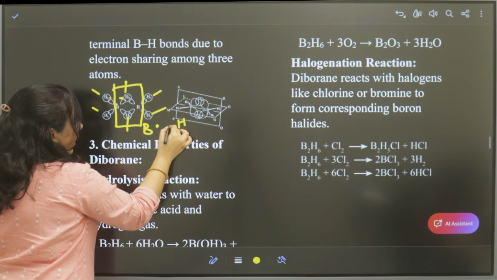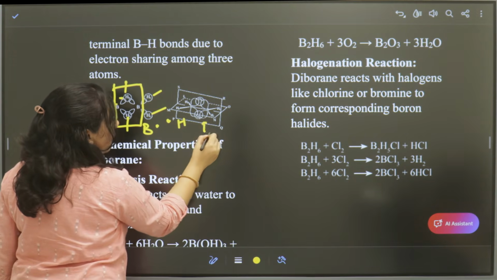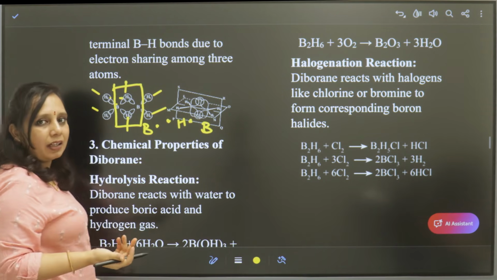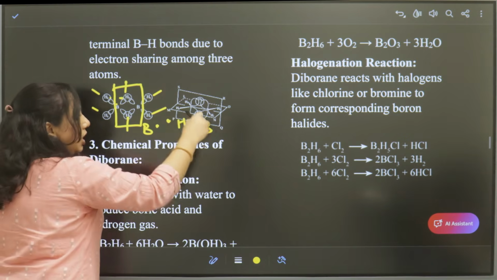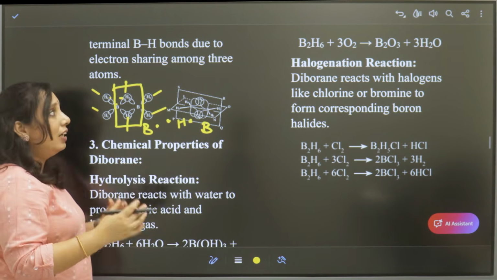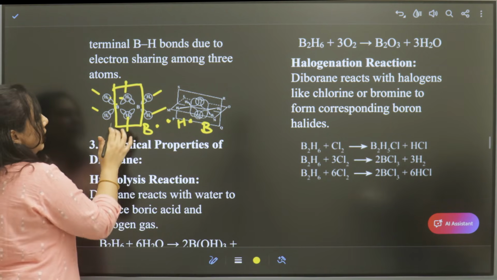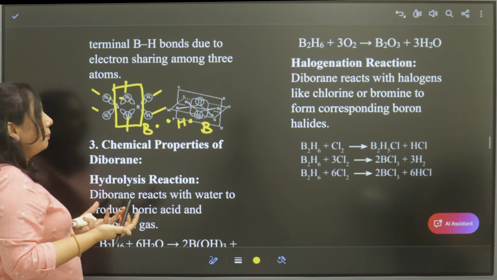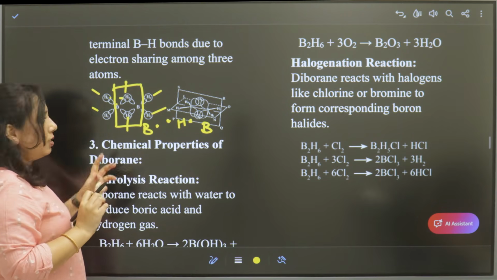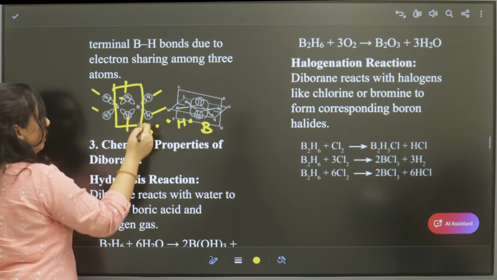In this part of the molecule, boron has 1 electron and hydrogen has 1 electron. But this hydrogen is again being shared with another boron atom. There is no one more atom here. That is why bridging has to be done and the electrons have to be delocalized to satisfy the valency. This is called a banana bond, or the bridging hydrogens that are present here. So this is the structure of diborane.